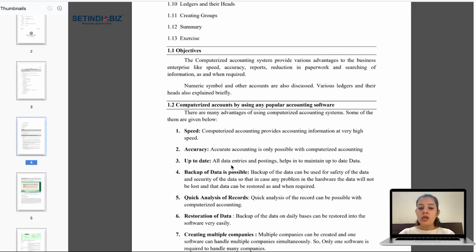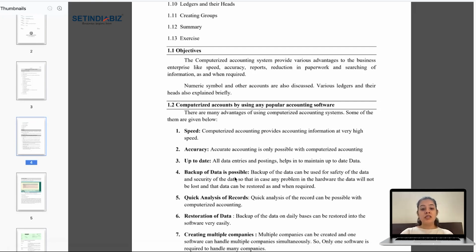Up to date. All data entries and postings help to maintain up-to-date data. This means that human error is involved in manual accounting. For example, if I'm filing my journal entries and ledger statements and posting those entries into the balance sheet, profit and loss statement or cash flow statement, I might miss one or two entries, right? That is a human error. But computers do not miss any entry. Even if one entry is recorded, it is automatically updated in the financial statement.